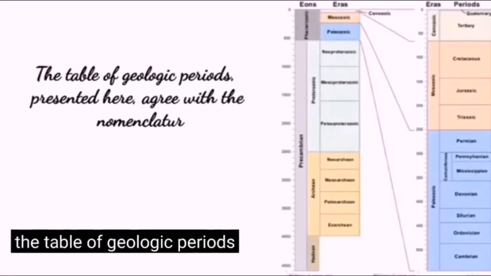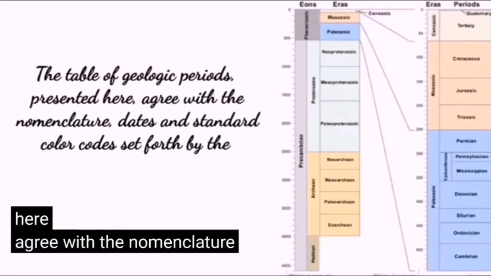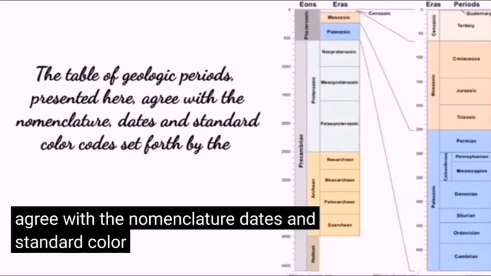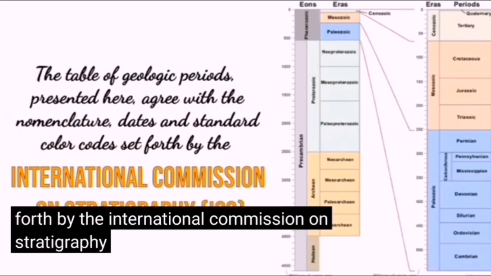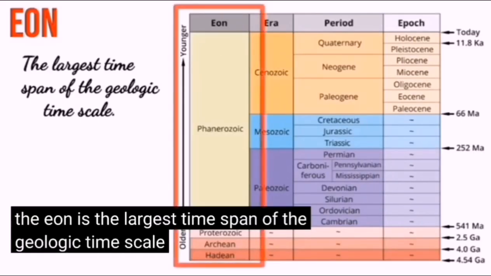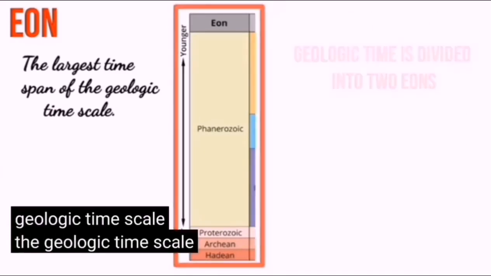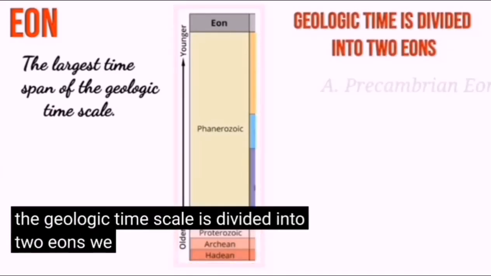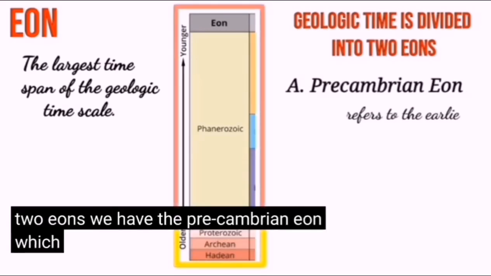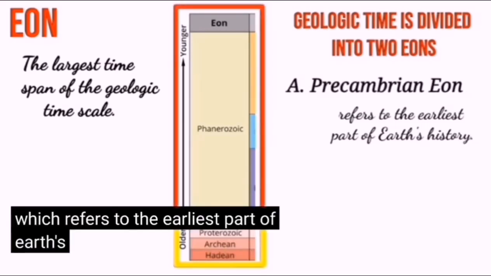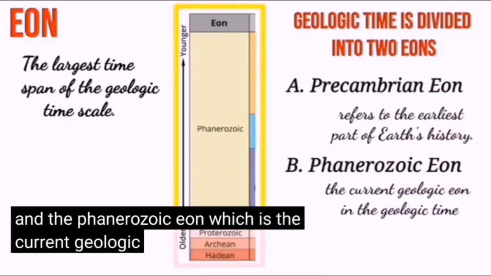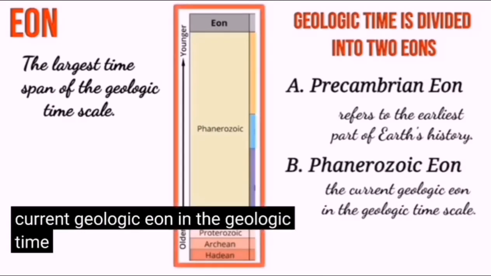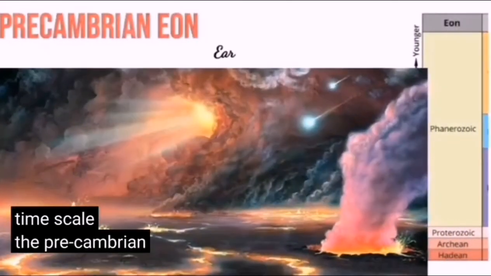The table of geologic periods presented here agrees with the nomenclature, dates, and standard color codes set by the International Commission of Stratigraphy. The eon is the largest time span of the geologic time scale. The geologic time scale is divided into two eons: the Precambrian eon, which refers to the earliest part of Earth history, and the Phanerozoic eon, which is the current geologic eon in the geologic time scale.